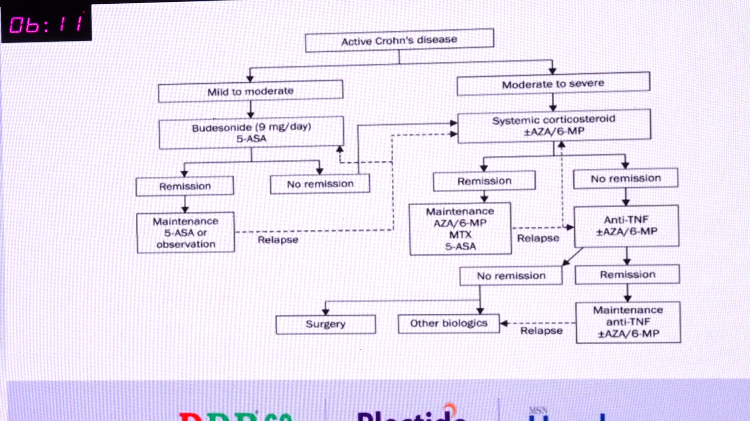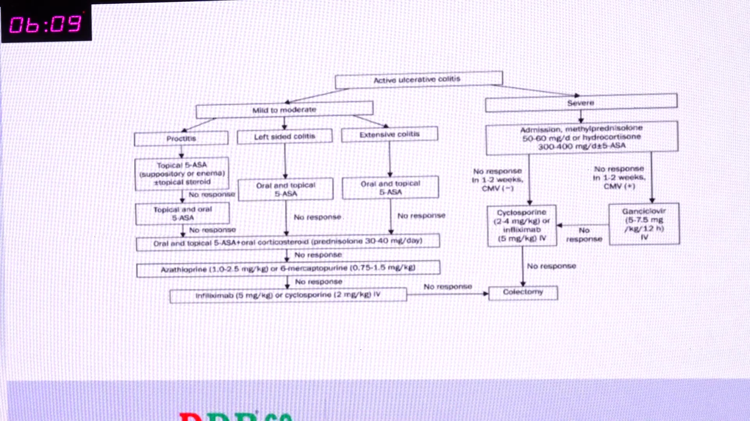And apart from that, in the background of severe UC, acute ulcerative colitis, always see whether the patient has proctitis, which means up to 18 centimeters, left-sided colitis, or extensive colitis, which means almost pancolitis. See through that whether the patient is going to be on 5-ASA, or whether the patient is going to be on an azathioprine molecule.